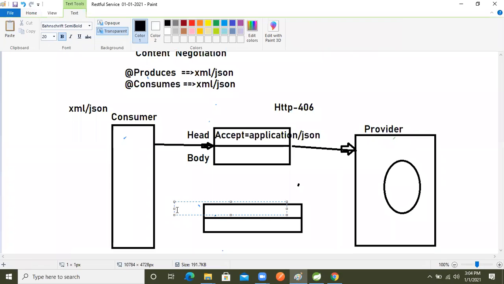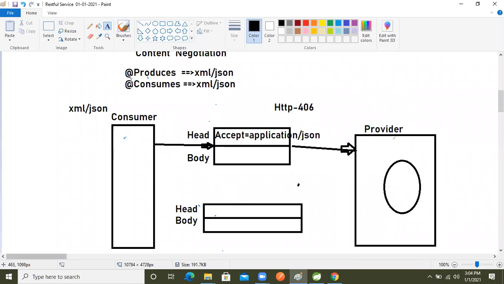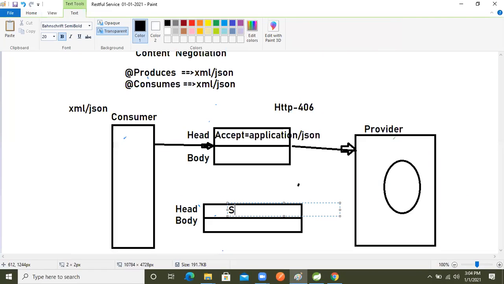What are they? The first one is the header, and the second one is the body. In the header part, the status is there, and here we selected the acceptance type as application/JSON. So the JSON data is there in the body part. What data is there? JSON data is there.